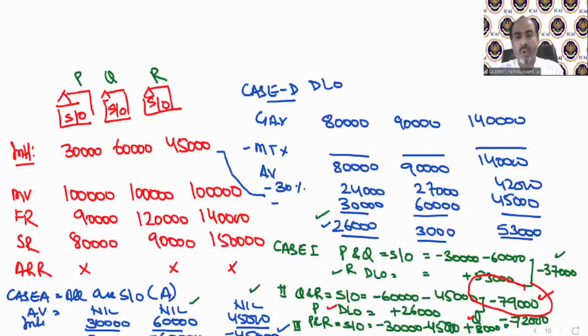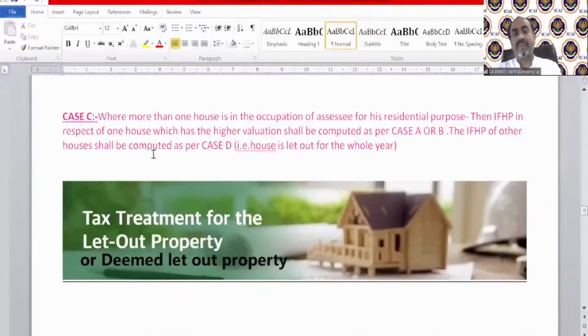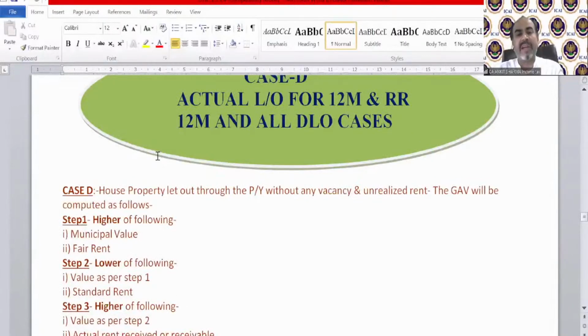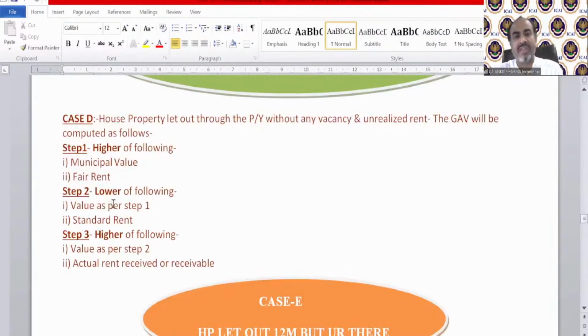Moving on to our notes now. So this is the way case number C says which house should be treated as self-occupied. There will be a simple calculation process, what we just explained to you. Case number D. Case D says house property let out throughout the previous year without any vacancy and unrealized rent. We know the same step 1, step 2 and step 3 we discussed.